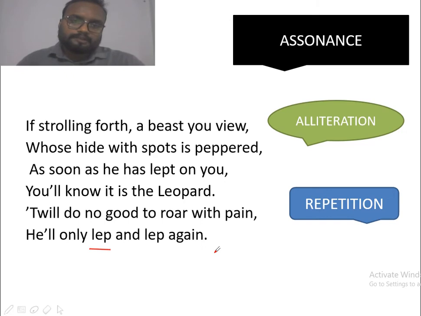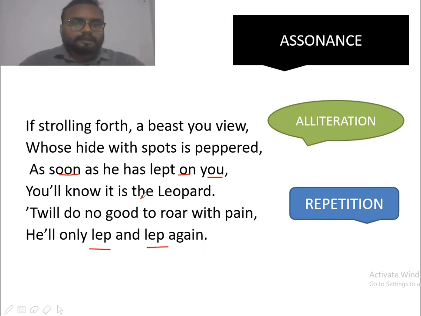So it forms a literary device that is known as repetition. Again in the third line you can see O sound is prominent. Soon, on, you. So O sound is prominent. So it forms a literary device that is known as assonance.